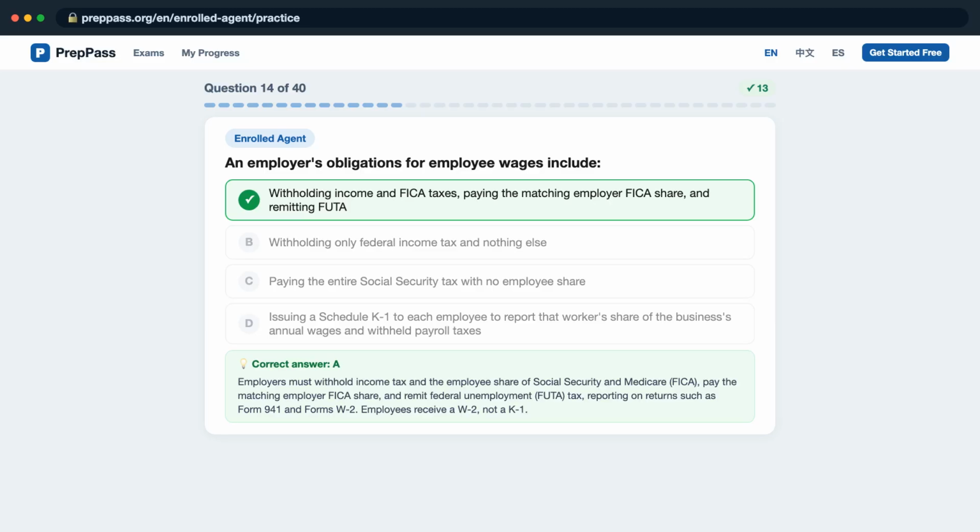The correct answer is A. Employers must withhold income tax and the employee share of Social Security and Medicare, FICA, pay the matching employer FICA share, and remit federal unemployment, FUTA, tax, reporting on returns such as Form 941 and Forms W-2. Employees receive a W-2, not a K-1.